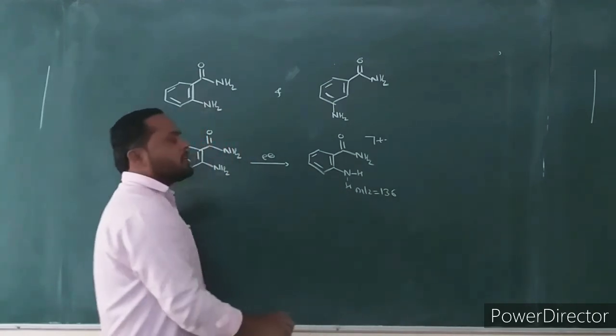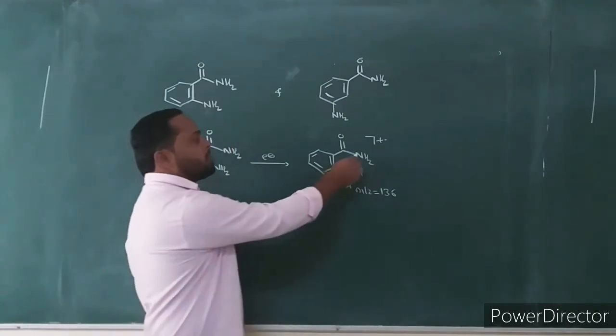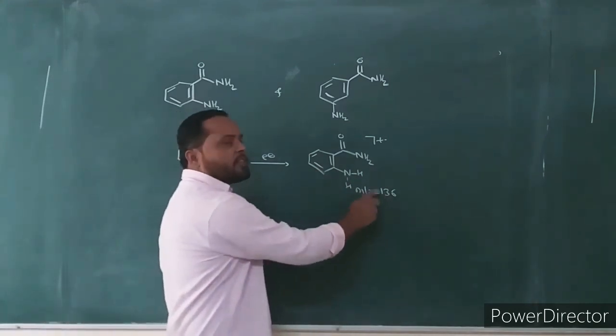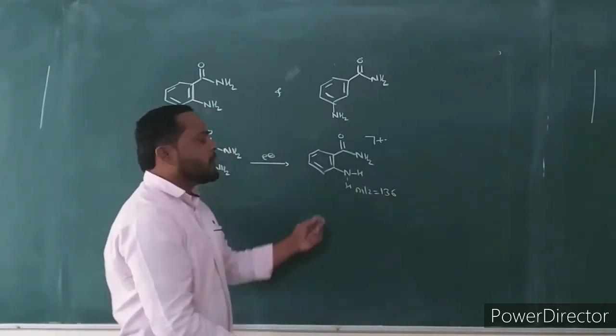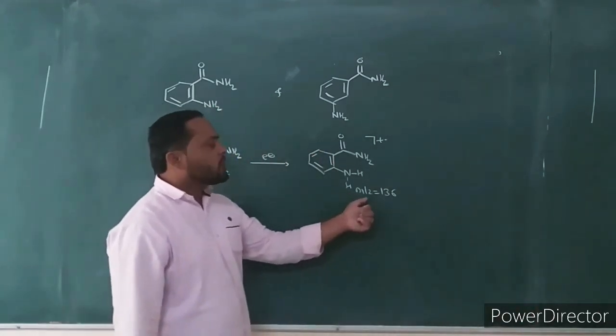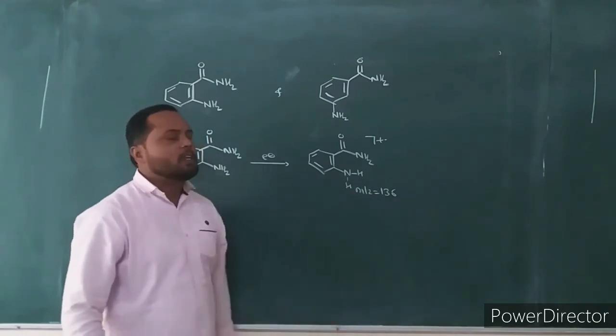According to the nitrogen rule, if the compound has an even number of nitrogens, then the mass of the molecular ion is generally an even number. This compound has 2 nitrogens, therefore the mass of the molecular ion is even.